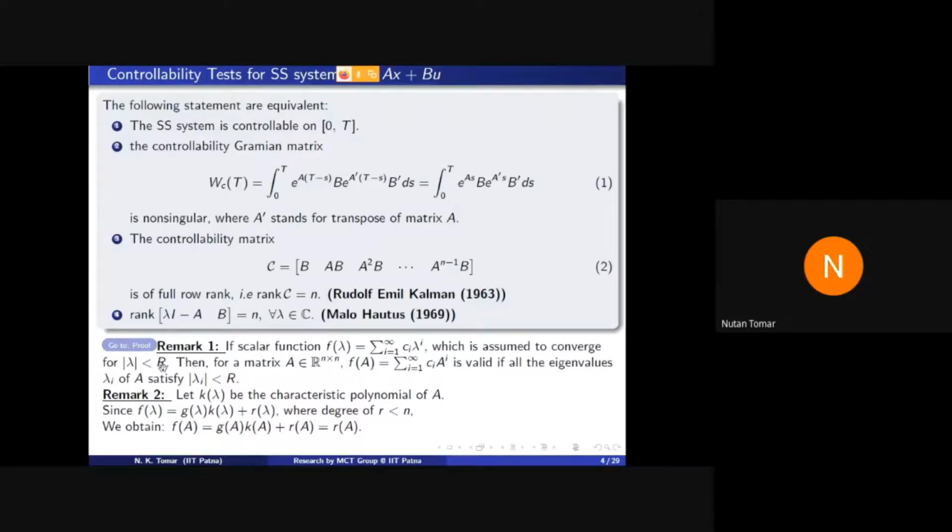This r is infinity in that case. So for any A, e raised to the power A exists. It is a valid matrix. And how can we calculate e raised to the power A?